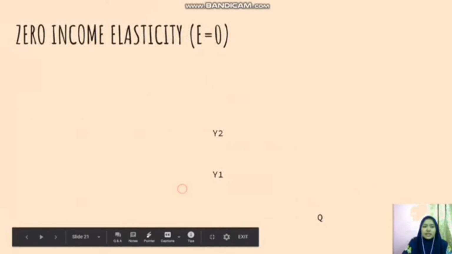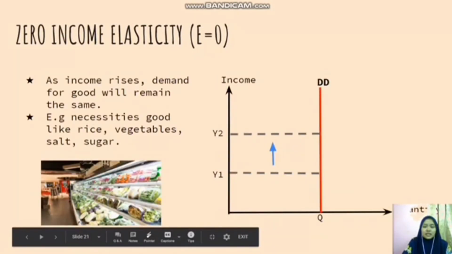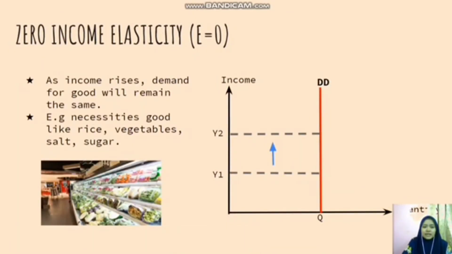Last one, zero income elasticity, which is E equal to 0. As income rises, demand for goods will remain the same. For example, necessity goods like rice, vegetables, salt, sugar. Demand for goods will remain the same because necessity goods are something that we need to eat daily.